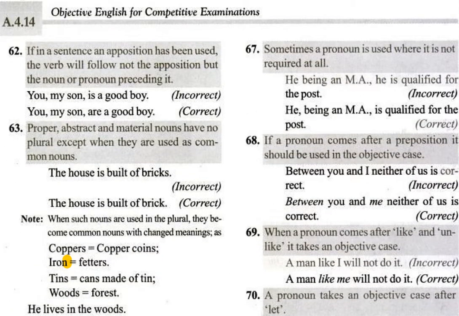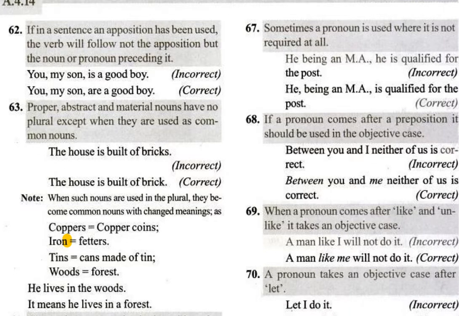67th one. Sometimes a pronoun is used where it is not required at all. He, being an MA, is qualified for the post. He, being an MA, is qualified for the post. So for MA, if it is a vowel sound, that's why an should be used.